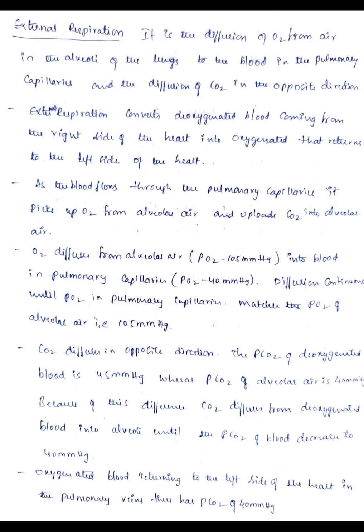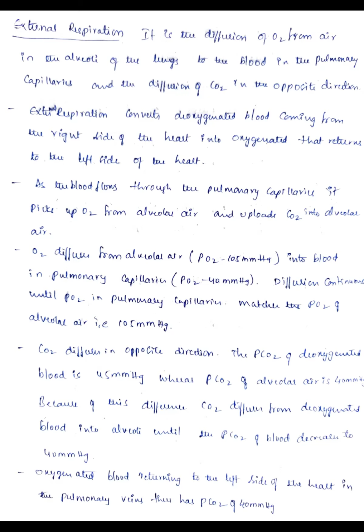Clear? Generally the partial pressure of carbon dioxide in the blood is 45 mm of Hg, right? As it moves into the alveolar air, until the blood partial pressure of carbon dioxide reaches 40 mm of Hg, there will be a movement of carbon dioxide from the pulmonary capillaries into the alveolar air.